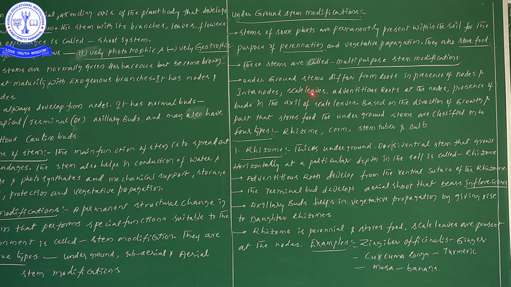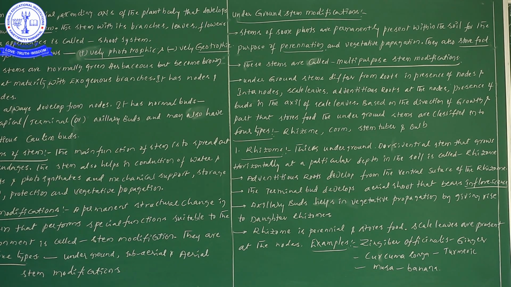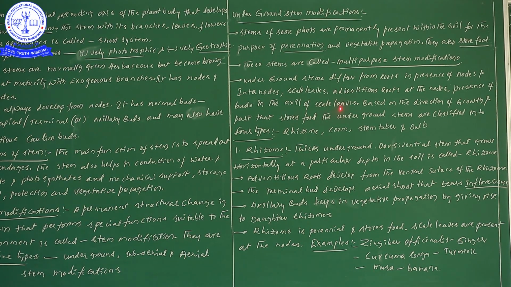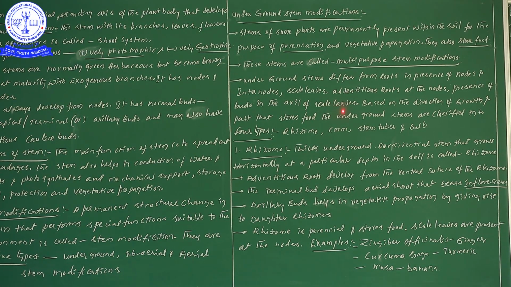So that's why the scale leaves are also present at every node, and buds are present in the axils of the scale leaves. Axillary buds are present at the axillary region of a leaf. When this leaf is converted into a scale leaf, the axillary buds are also present at the axillary region of scale leaves. So the point is, the axillary buds are developed and protected by the scale leaves.